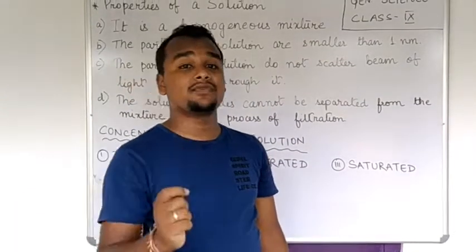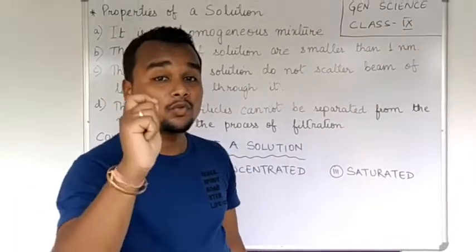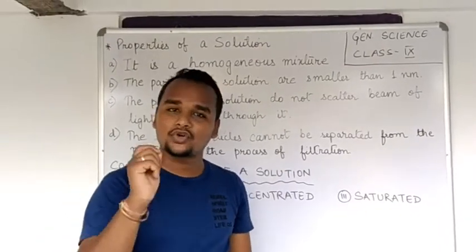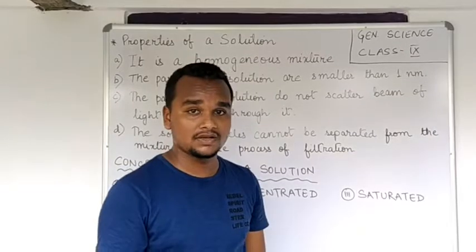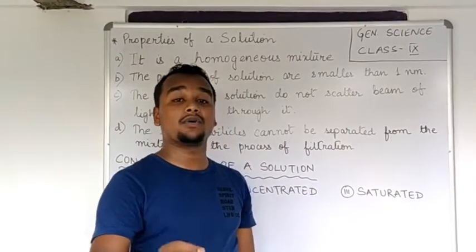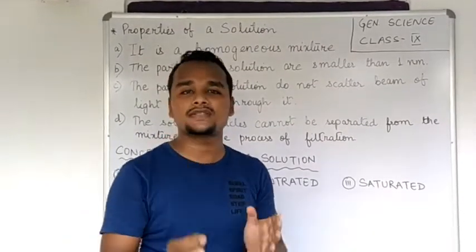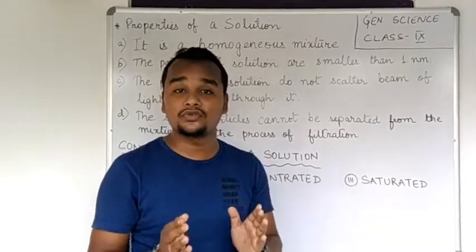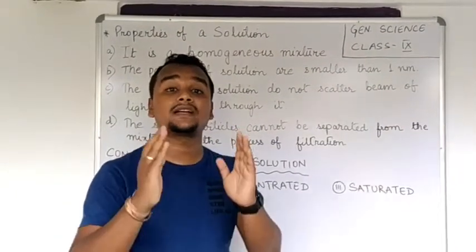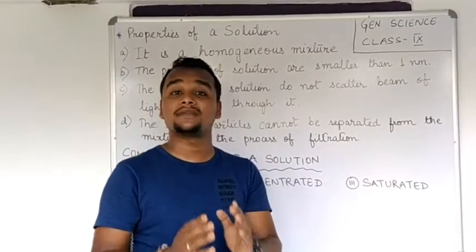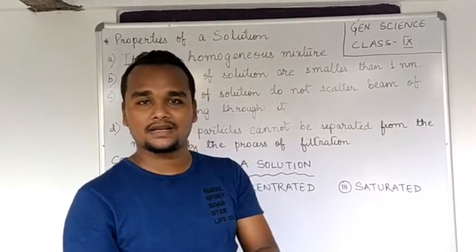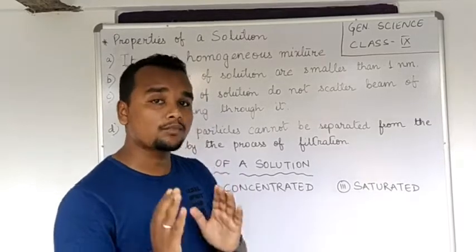Clear? So if the particles are smaller than 1 nanometer, that means the solute particles which have dissolved to form a solution will never be seen by our naked eye. You cannot see the particles of a solution through your naked eye. The particles are very, very small to be seen by our naked eye. I hope you have understood point number 2.